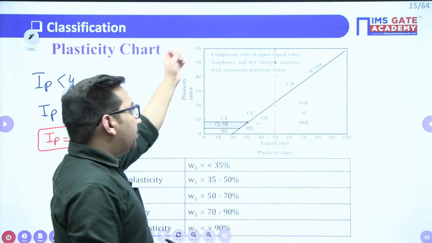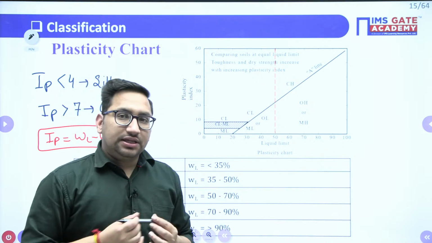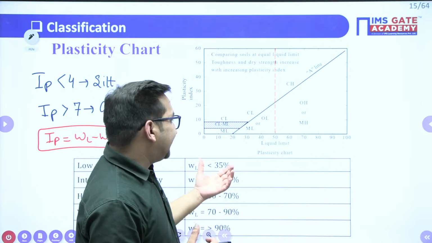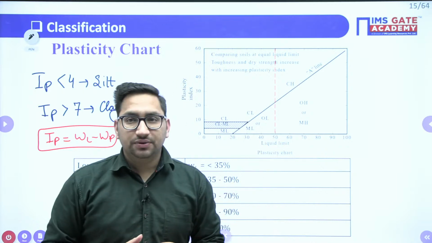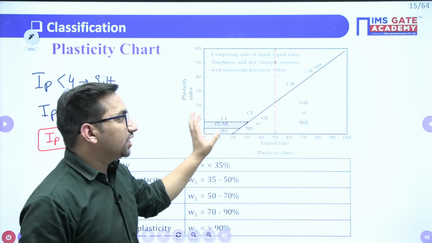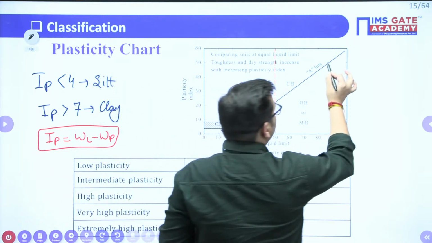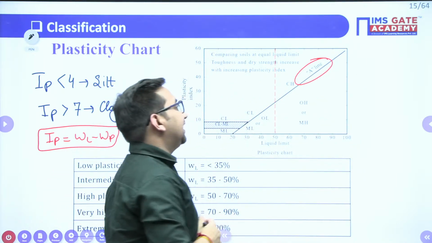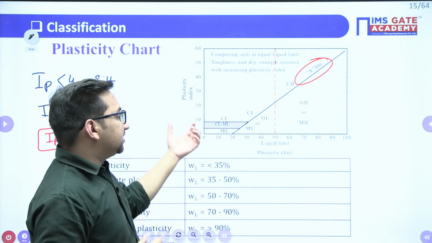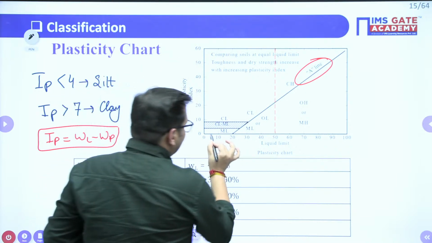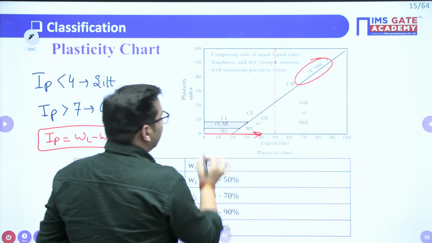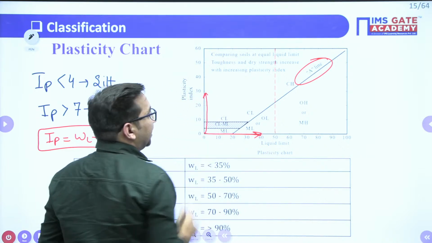Now, if I talk about the classification of fine grained soil, it can be done based on your plasticity chart. So you should remember this particular chart. There are a few things which you should remember. First is the A line. In this plasticity chart, on the x-axis you have the liquid limit and here you have the plasticity index.